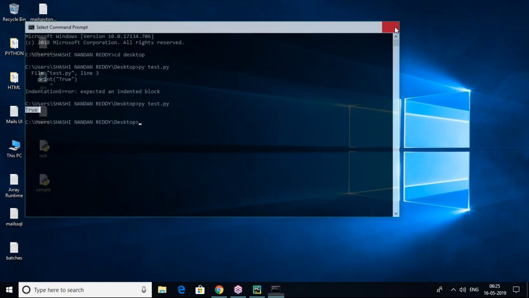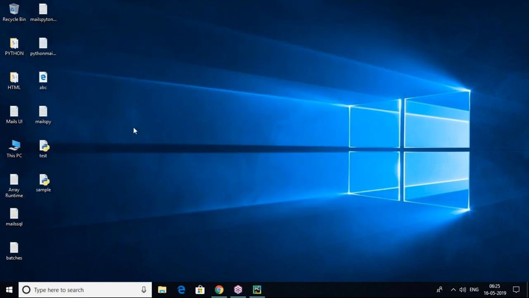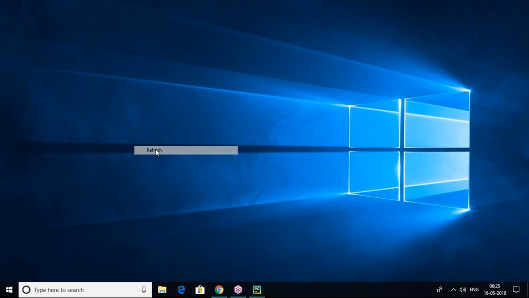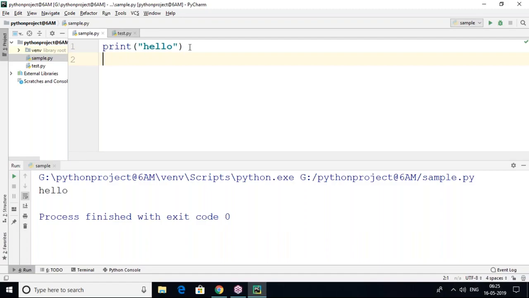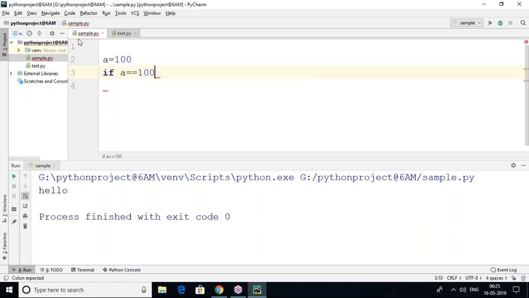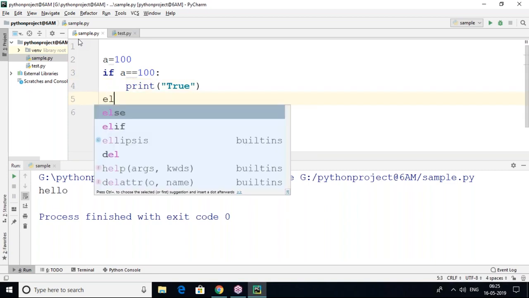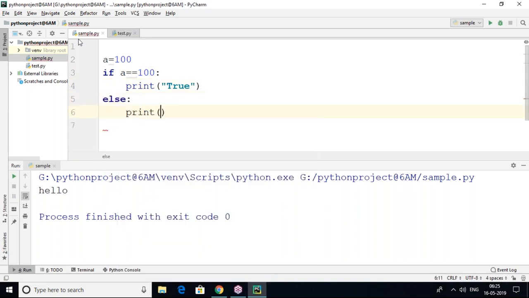If you write the code in notepad, this is the problem actually. By default indentation will not come. But when I write the same code in the PyCharm editor, you can see: A equals 100. If A equals 100, then when I press enter, the cursor blinks only after indentation. So now this time it's clearly true. Then the else part, also after indentation only the cursor blinks, that is false. So let's run this, it will work fine.